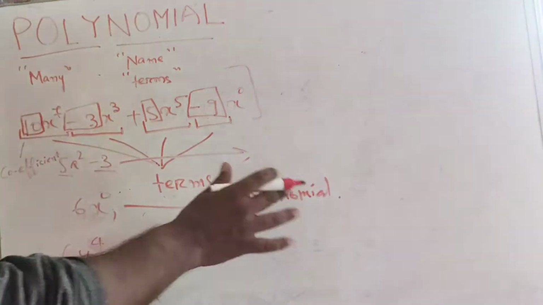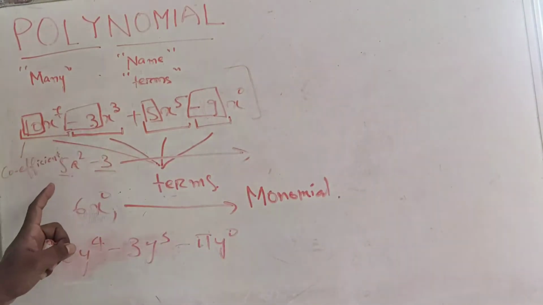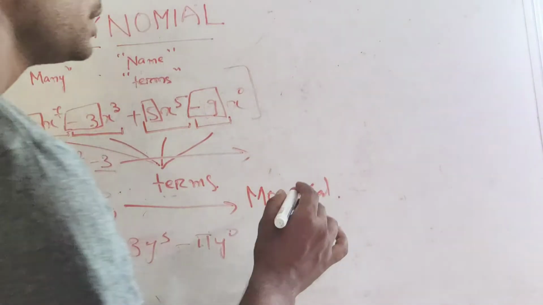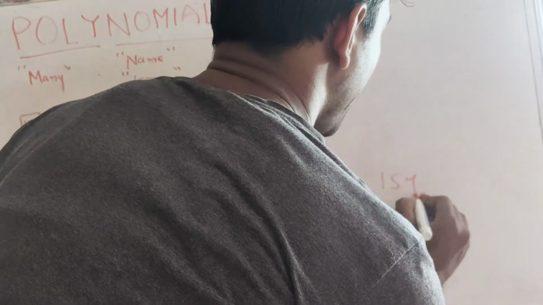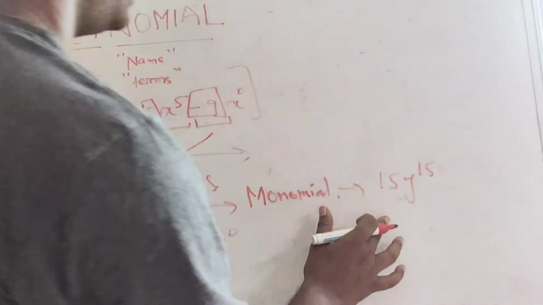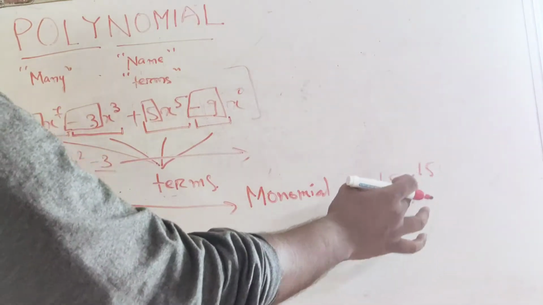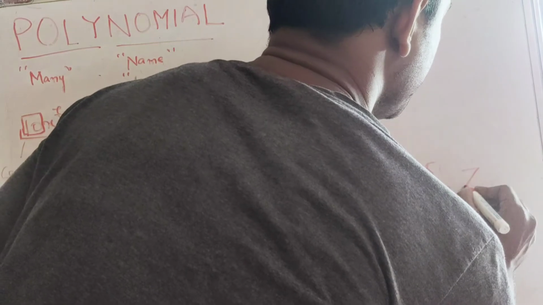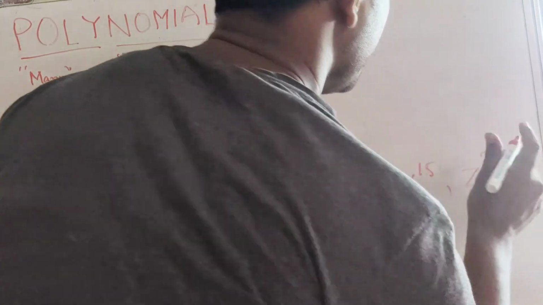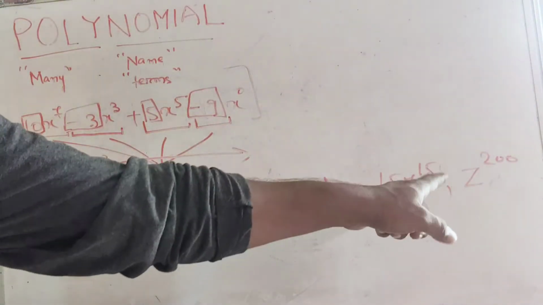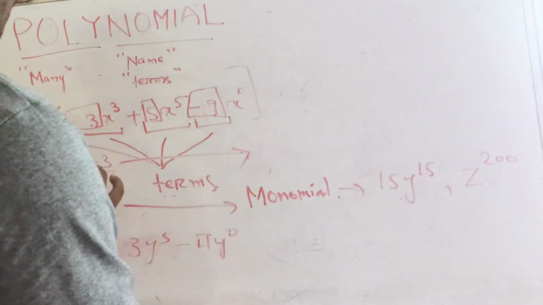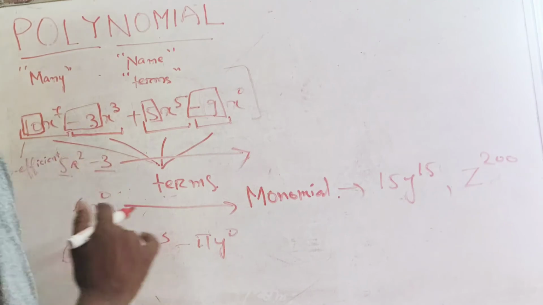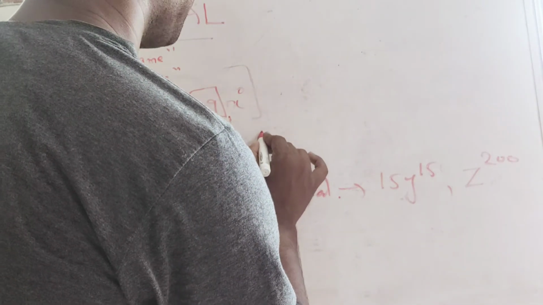A monomial is a polynomial which has only one term. Let me give you some more examples of monomials. If we have 15y to the 15th power, this is a monomial because it has only one term. Also, if we have, let's say, z to the 200th power, this is also a monomial because it has only one term. This polynomial is a two-term polynomial and we call it a binomial.